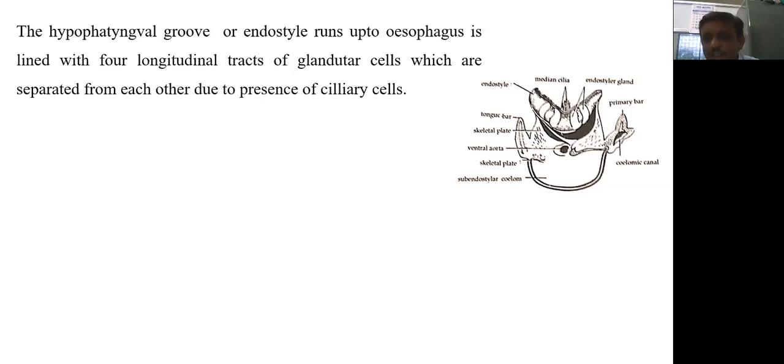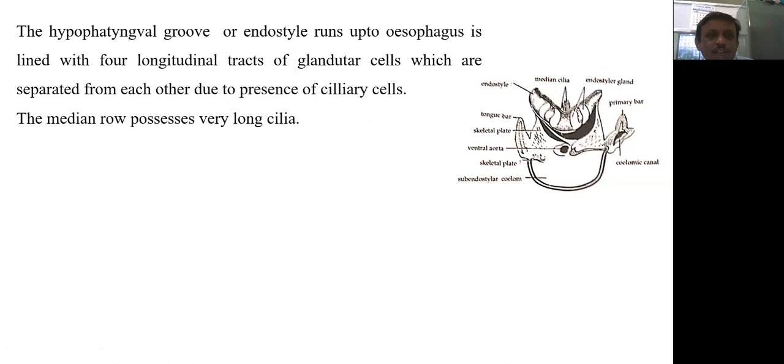So here we can see there are 4 longitudinal tracts: 1, 2, 3 and 4. So it has 4 longitudinal tracts of glandular cells which are separated from each other due to presence of ciliary cells. So these 1, 2, 3 and 4 longitudinal tracts are separated by ciliary cells.